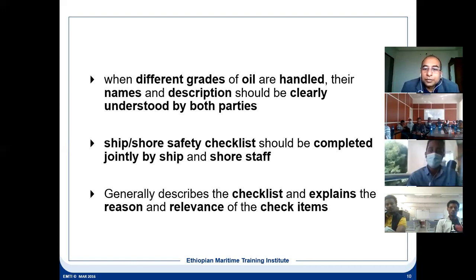Describe the checklist. The checklist has to be followed, and the reason and relevance of the check items explained. It means the checks have to be actually carried out, and all the relevant check items have to be carried out. Then only should the checklist be filled up.